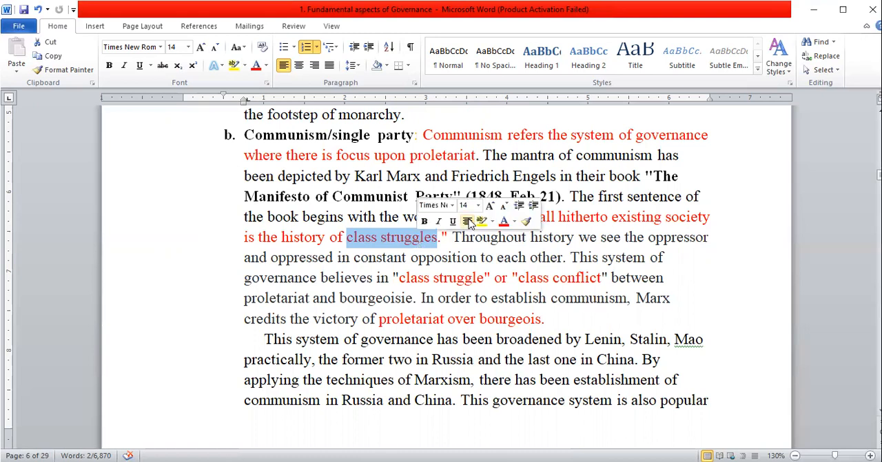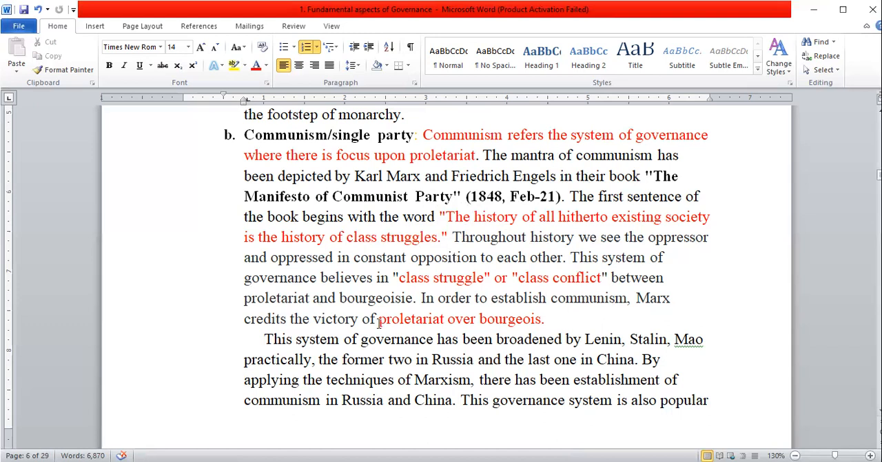He wrote this book during the time when Europe was guided by industrialism. There were so many worker classes. They were dominated and exploited by the company owners. In that context, this book was written, and this book is supposed to be one theory, and it was practically applied by Lenin, Stalin, and Mao. Lenin and Stalin practiced this form of governance in Russia, and Mao practiced this form of governance in China. And according to this system, they believe in the proletariat.